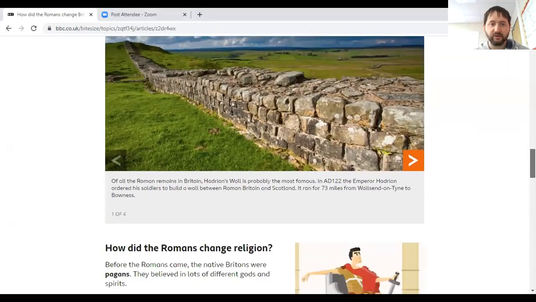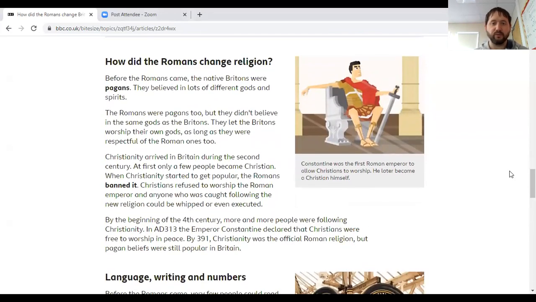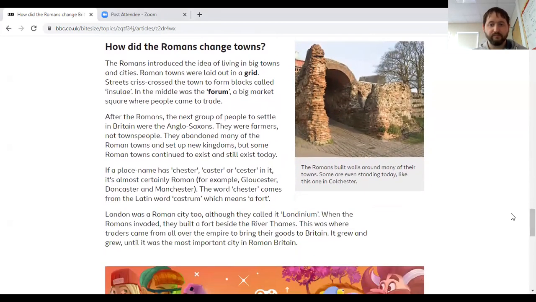So we'll go back to the website, which is here. So we've got Roman roads, and then you can have a look at how did the Romans change religion. So you can pause that one there. And if you've done that one, we can come back. The next one is language, writing and numbers. And the final one, let's have a look at that. How did Romans change towns?